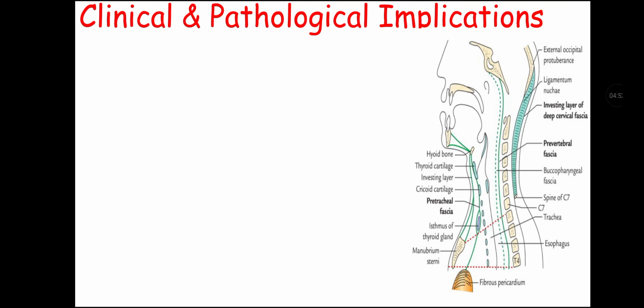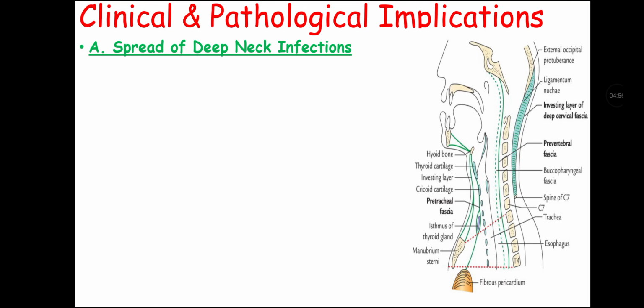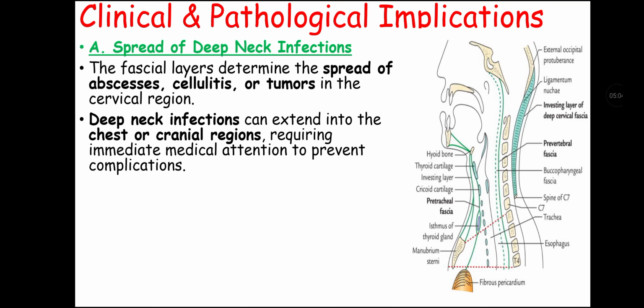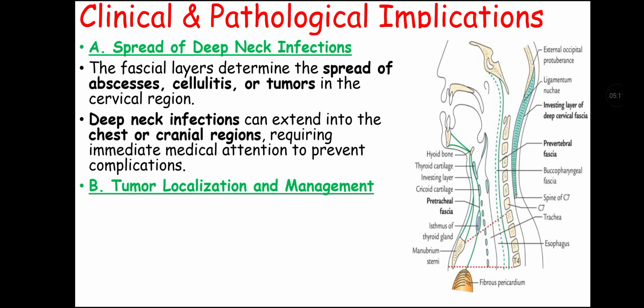Now let's talk about clinical and pathological implications of deep cervical fascia. The first is the spread of deep neck infection. As the fascial layer determines the spread of abscess, cellulitis, or tumor in the cervical region, deep neck infection can extend into the chest or cranial region, requiring immediate medical attention to prevent complications.